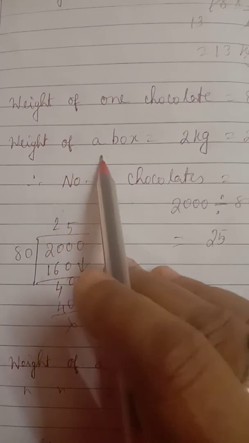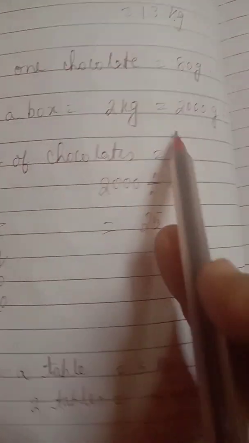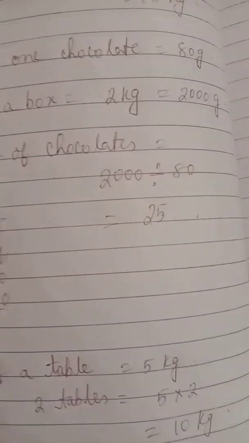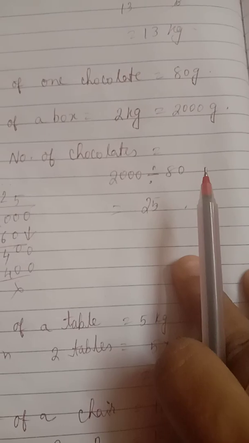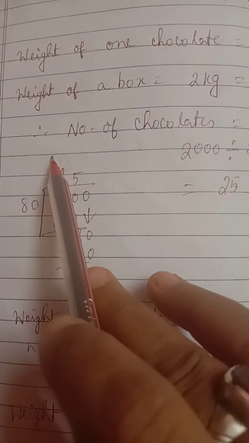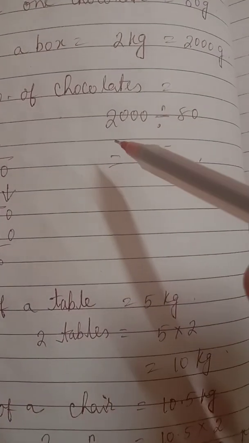Now weight of a box equal to 2 kg equal to 2000 gram. Now write therefore number of chocolates equal to 2000 divided by 80.